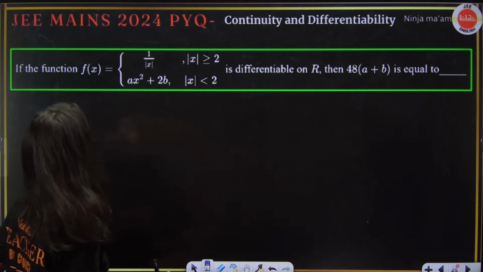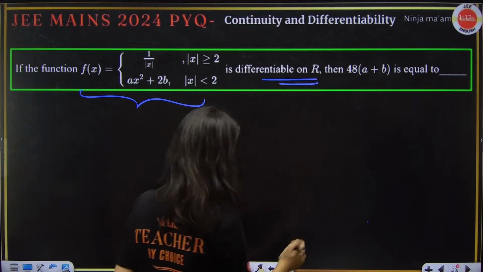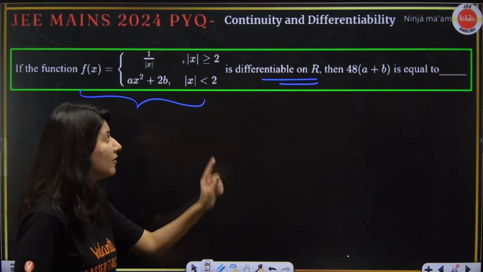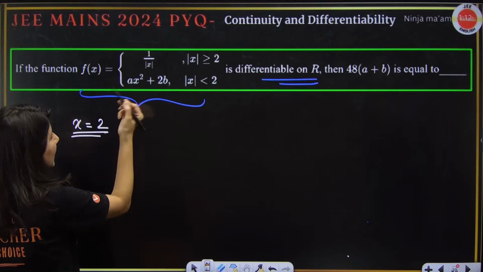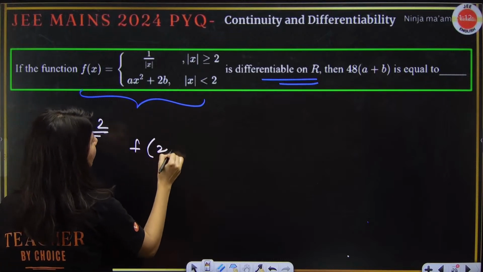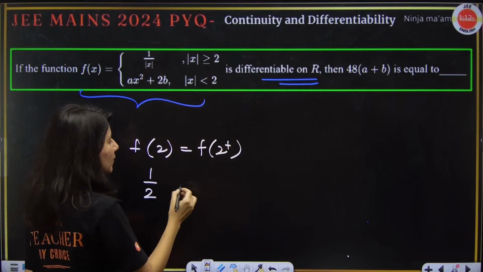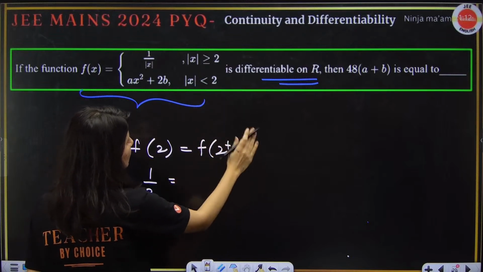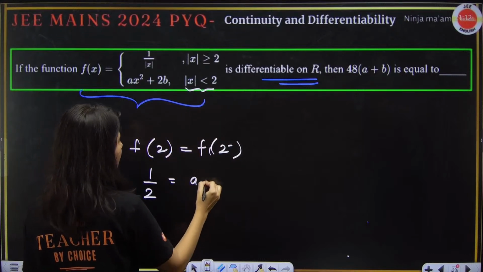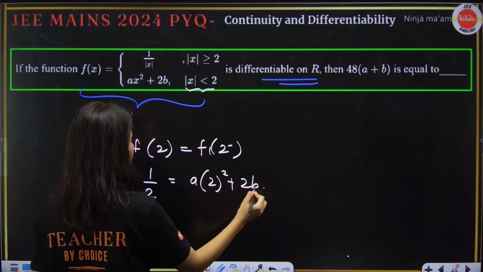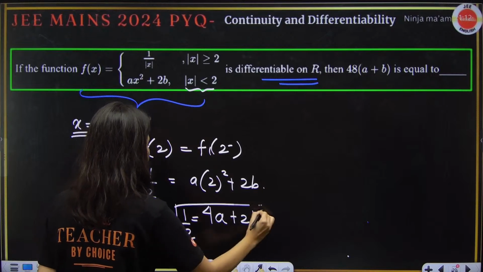It's fine. Now, next question, f of x is given as this. They are saying the function is differentiable on R. Again, piecewise is there. Before differentiability comes continuity. So at x equals 2, we need to apply the condition of continuity. F of 2 equals f of 2 plus. F of 2 is 1 upon mod 2, which is 1 by 2. F of 2 minus, x less than 2, will be a 2 square plus 2b. So 4a plus 2b equals half. This is the first equation.